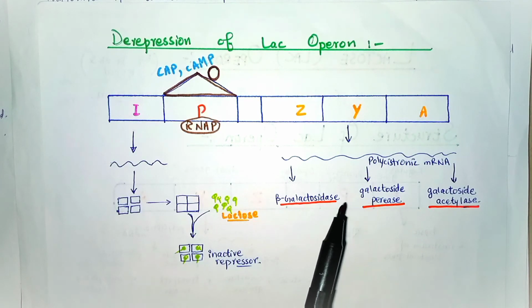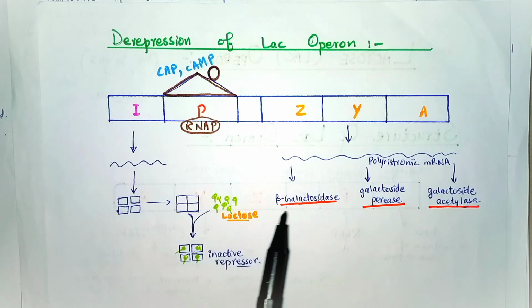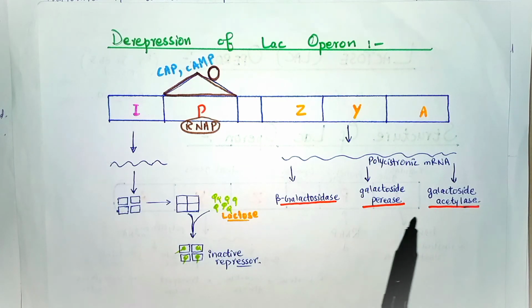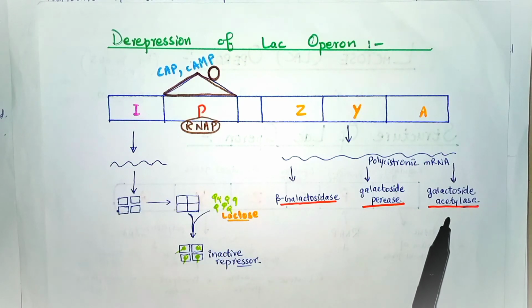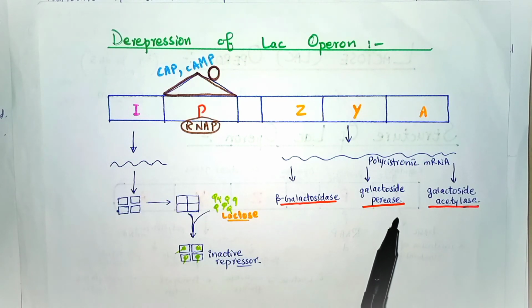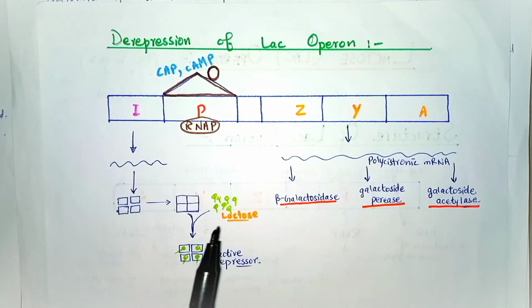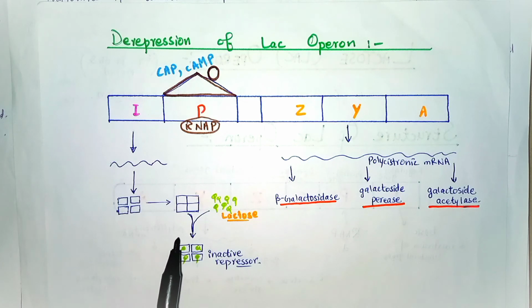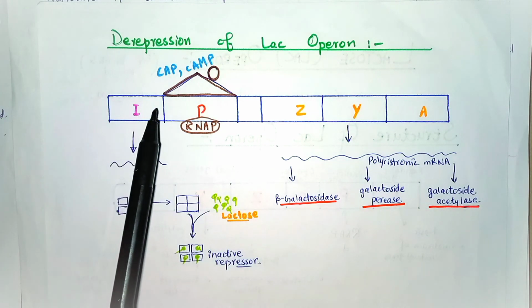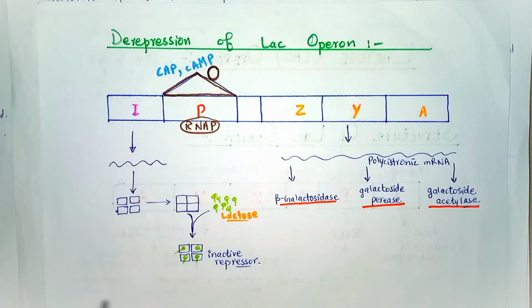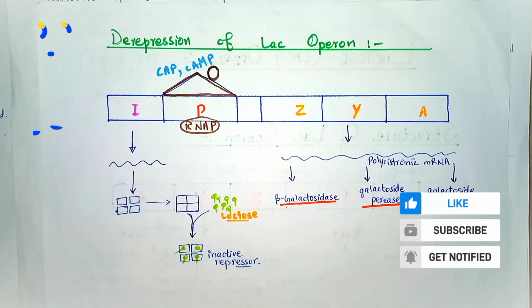Thus, lactose induces the synthesis of the three enzymes beta galactosidase, galactoside permease, and galactoside acetylase. This is an example of positive regulation, and lactose acts by inactivating the repressor molecules. Hence, it is called the de-repression of the lac operon. In this way, the metabolism of lactose is controlled by the lac operon model. Thank you very much.